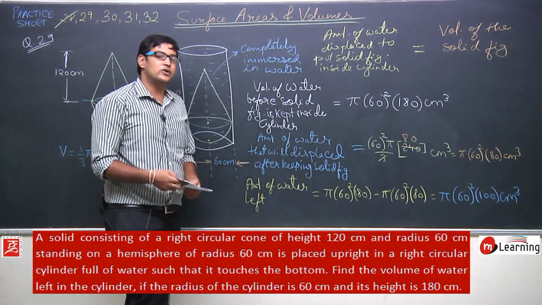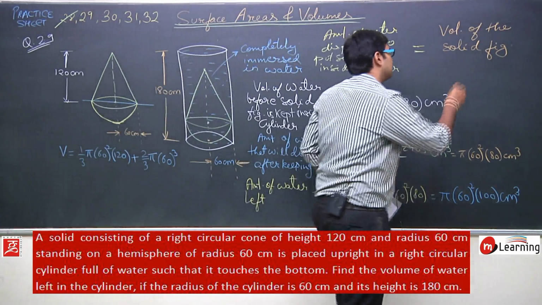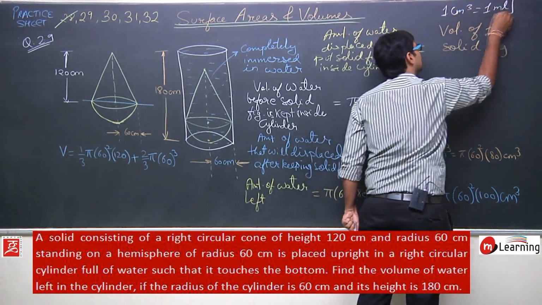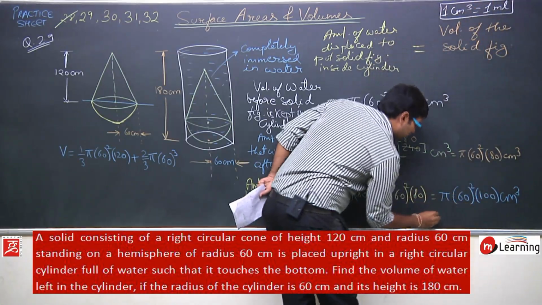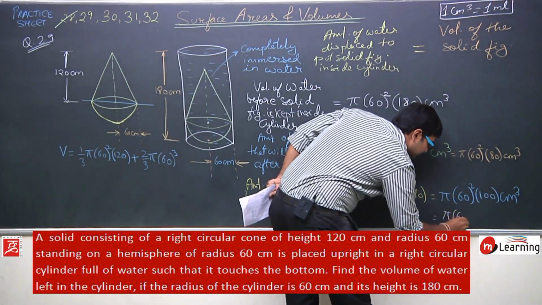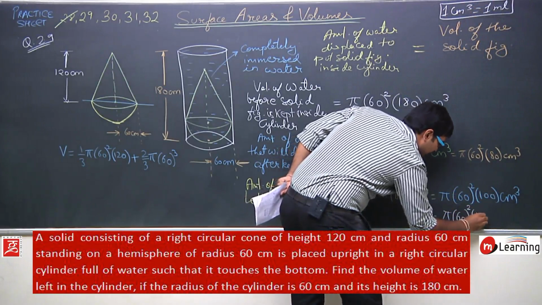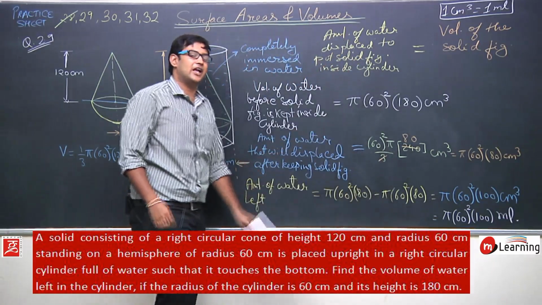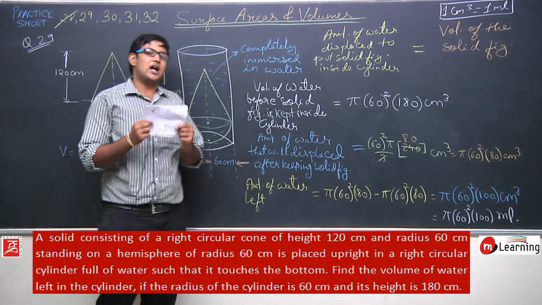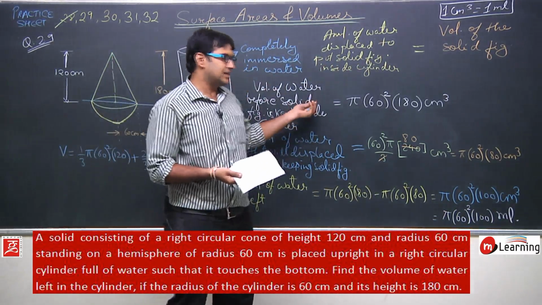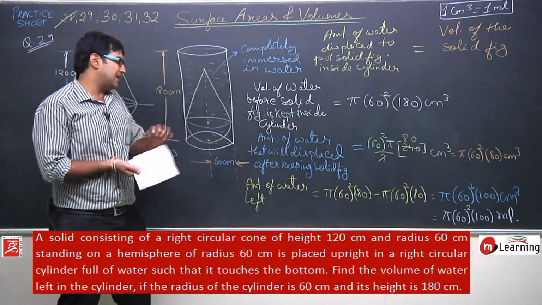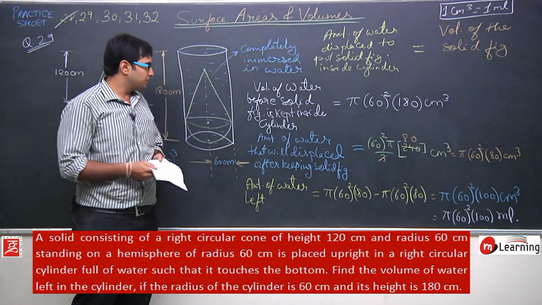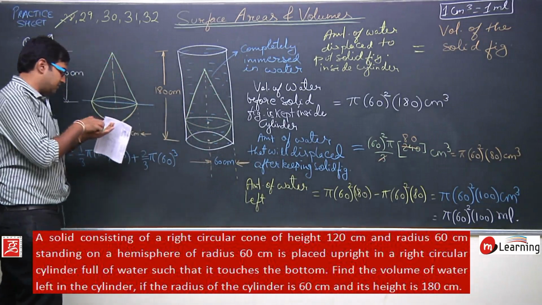And we know the unit conversion that 1 centimeter cube is equal to 1 milliliter. So I can write this volume as pi times 60 square into 100 milliliters. Now you can solve this, it's a very easy calculation. So this much is the amount of water that will be left inside this cylinder after placing this solid figure inside the cylinder. So this is the solution for question number 29.